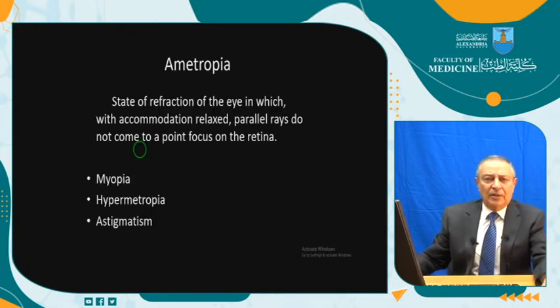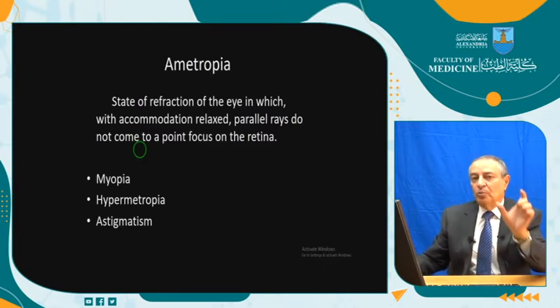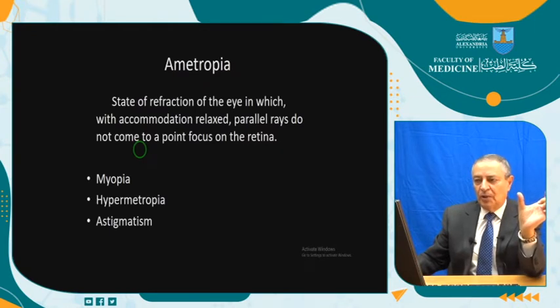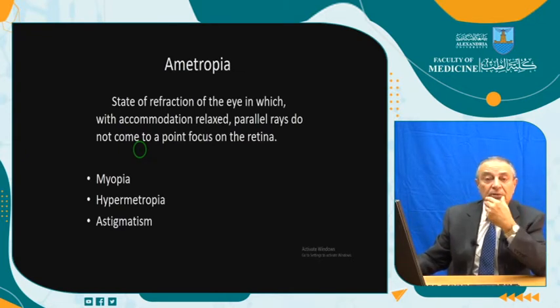What is ametropia? The errors of refraction. It is a state of refraction of the eye in which, and we will say the usual phrase, with accommodation relaxed, accommodation must not interfere here, parallel rays do not come to a point focus on the retina. We have seen emmetropia coming in a point on the retina. If they don't come in a focus on the retina, these are the errors of refraction.